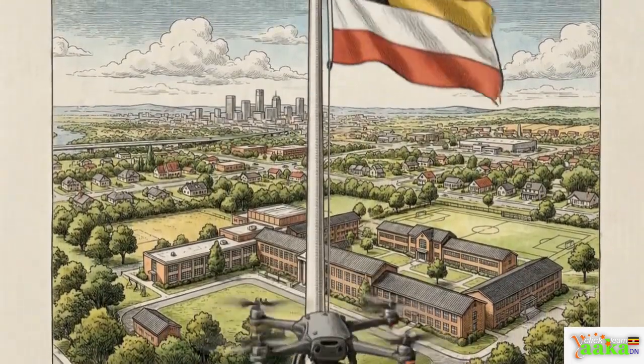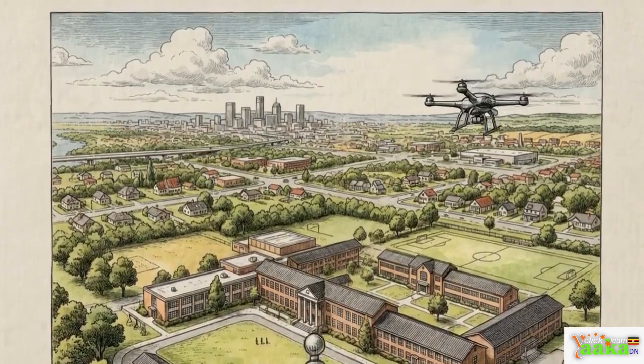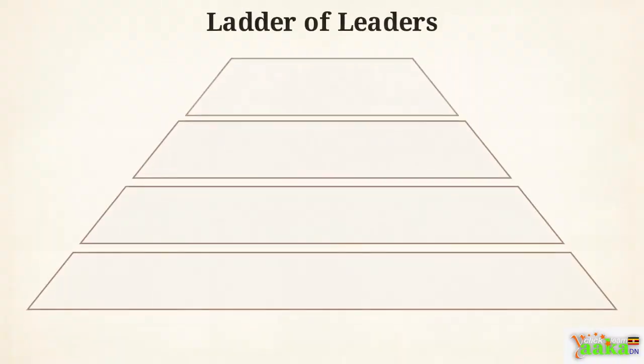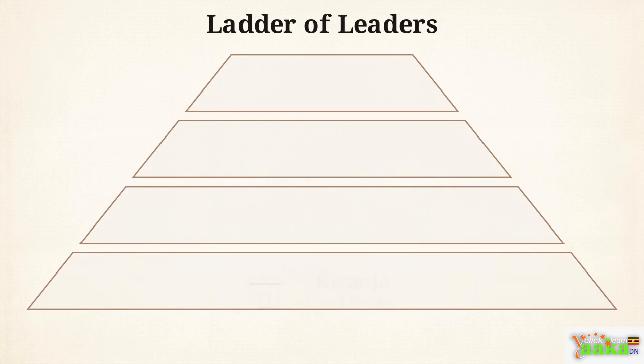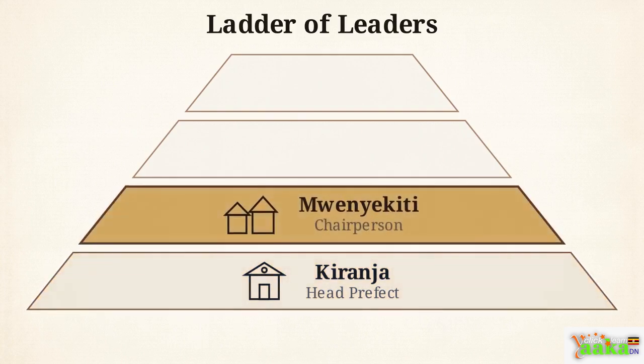Elections happen at many levels. As we move from the schoolyard to the national stage, different leaders are chosen to serve specific areas. This structural chart shows how Uongozi scales up. Starting at the bottom tier, we have the kiranja, or head prefect, who is responsible for maintaining discipline within a school. Moving up one level to the village, we find the mwenyekiti, the local chairperson. Their main job is to resolve local disputes and mobilize community work.